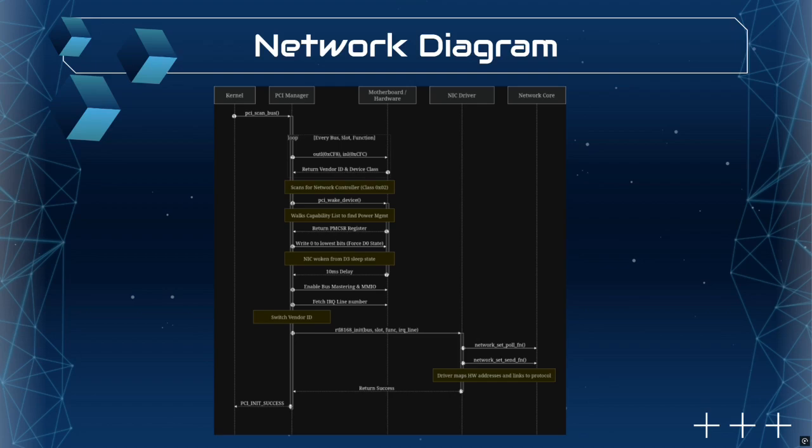Then we enable bus mastering and memory management I/O, and that gives the NIC permission to talk to the rest of the system. We grab the interrupt request line, and based on the vendor ID, we dispatch to the right driver. The driver maps its hardware registers and immediately wires itself into the network code via these 2 function pointer registers here. From that point on, the rest of the kernel never touches the hardware directly. It's completely abstracted away.